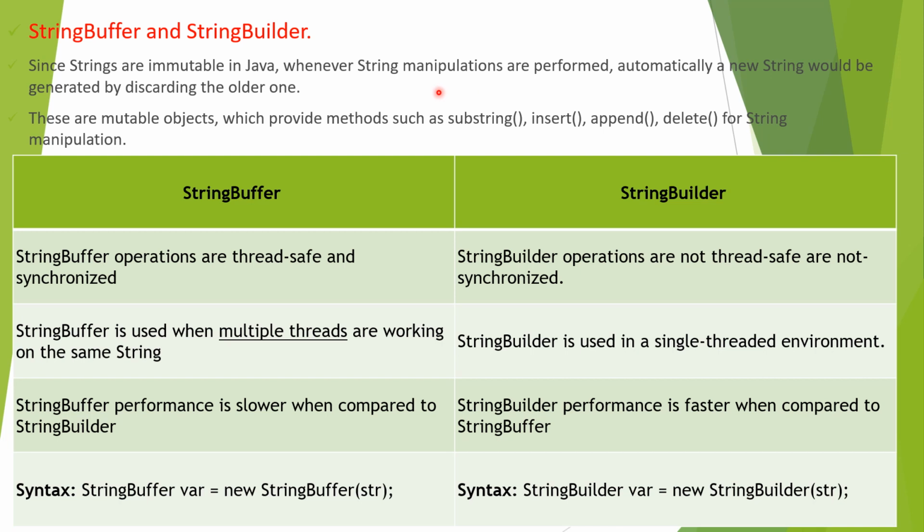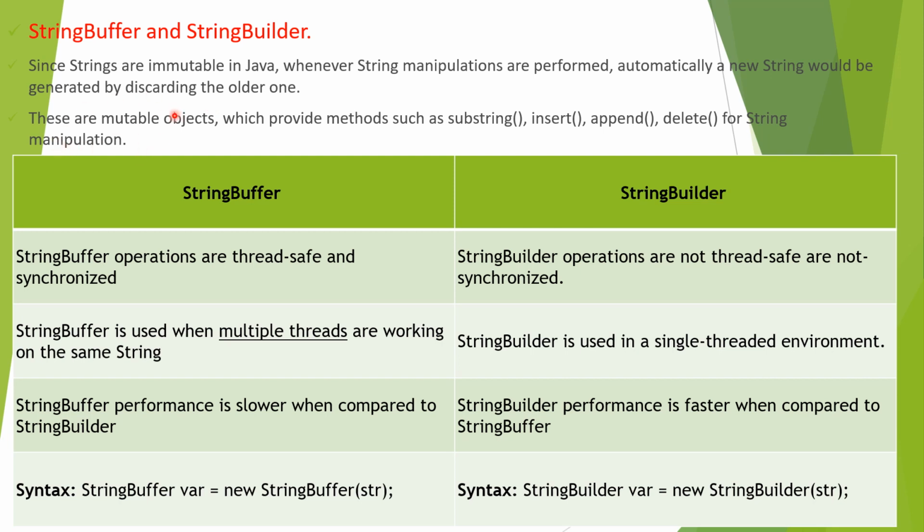So here, as we know, strings are immutable. What if we want to do any manipulation, any sort of operations on that particular string? Whenever we do this, the new string is created automatically by deleting the older one. But by using StringBuffer and StringBuilder, how is it done? Because these are mutable objects.